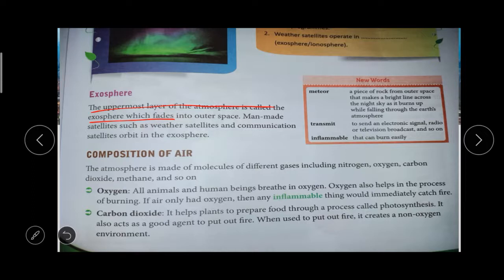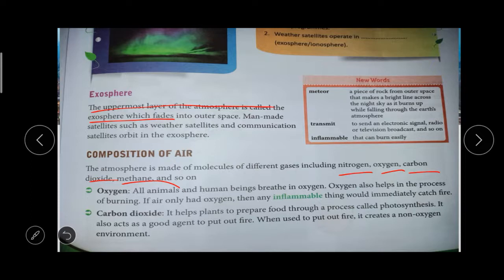Okay, the next one is composition of air. Composition means what it is made up of, how many types of gases there are, and in what amounts. There are different gases: nitrogen, oxygen, carbon dioxide, methane, and so on. So many gases are there. What are they?